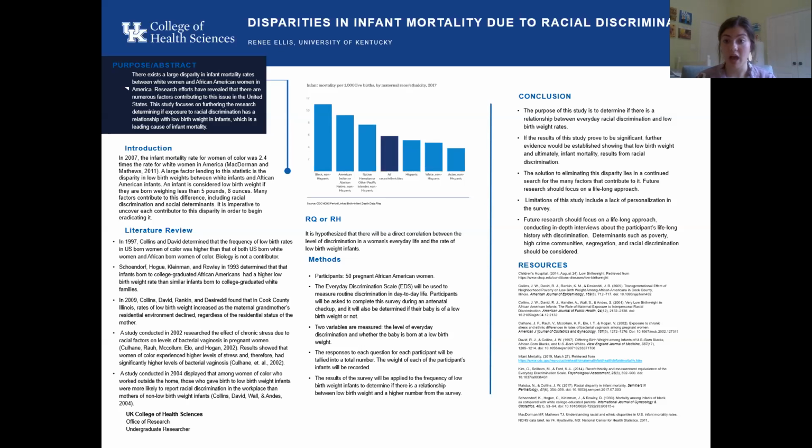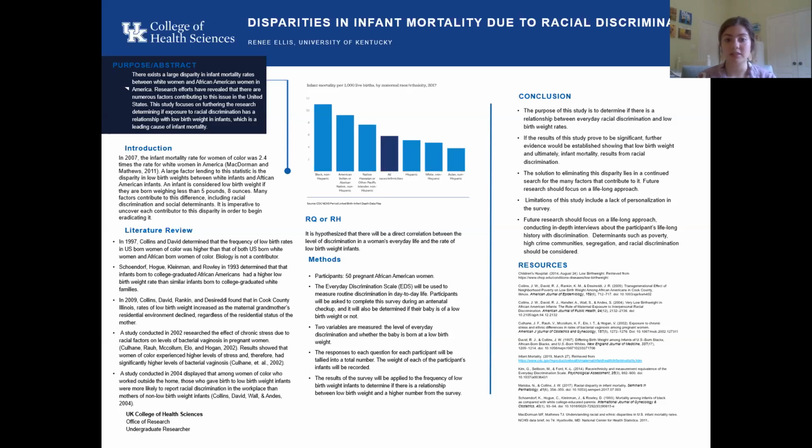For my methods, I would choose 50 pregnant African American women, and they would be asked to complete a survey using the Everyday Discrimination Scale, or the EDS. This scale measures routine discrimination in day-to-day life using a 5-point scale. The participants would be asked to complete this survey during an antenatal checkup, and it will also be determined if their baby is of a low birth weight or not. So there are 2 variables measured. The first one is the level of everyday discrimination, and the second is whether or not the baby is born at a low birth weight.